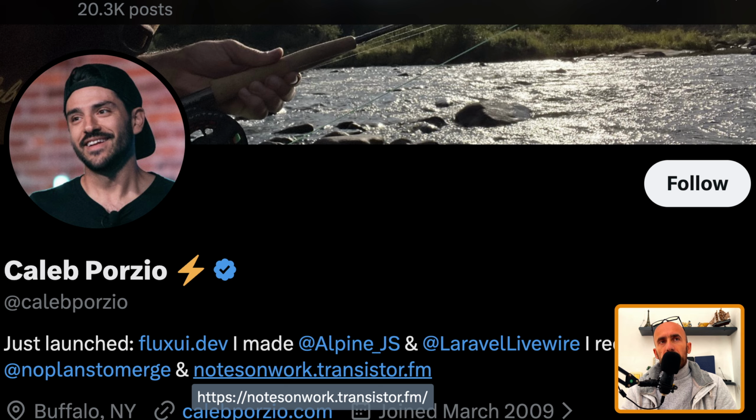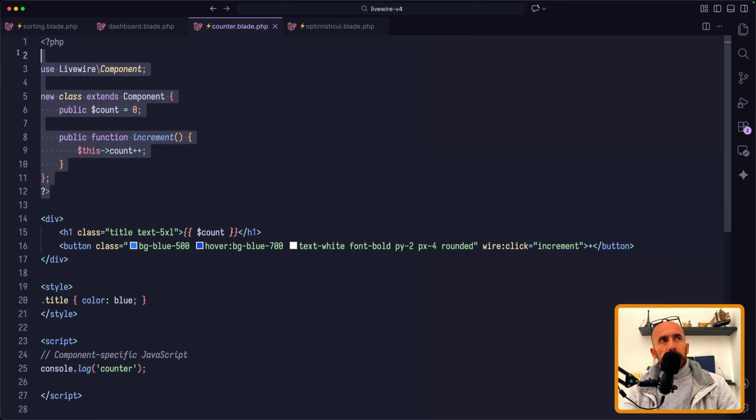And the biggest change in V4 is the view-based components. Now, instead of bouncing between a PHP class and a Blade file, everything lives in one place. So we have a PHP class, let me show you. Here we have PHP logic, we have HTML, also we have styles, and we can add scripts. Okay, this is all in one component.